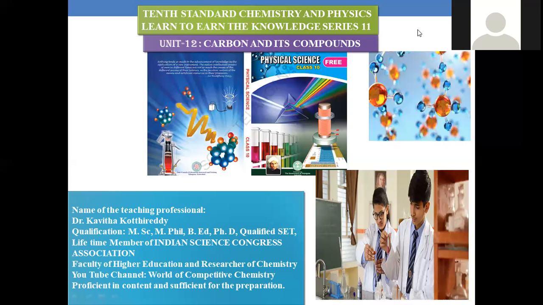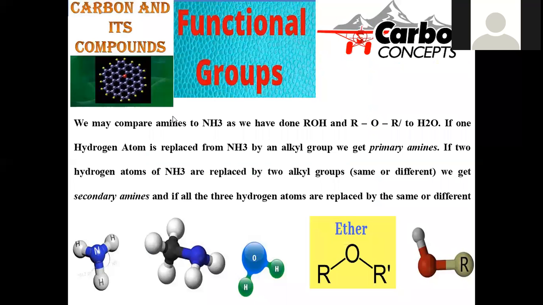In addition to all this, we already completed units 1 to 11, the entire detailed explanation of this 10th class chemistry and physics. All of it is available on the channel called World of Competitive Chemistry. In this session, we are going to discuss in detail what isomerism is, and in what way these carbon compounds are able to exhibit this kind of phenomenon. Let us enter into our series number 11 of unit 12, carbon and its compounds.